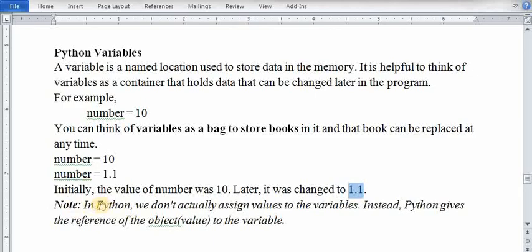In Python we don't actually assign values to a variable. The storing of values in Python is not similar to C, C++ and Java. It is different. Here we do not assign the values to a variable. Basically we assign the memory address to a variable. Initially Python gives the reference, meaning the address of the value, the address of the object, to the variable.